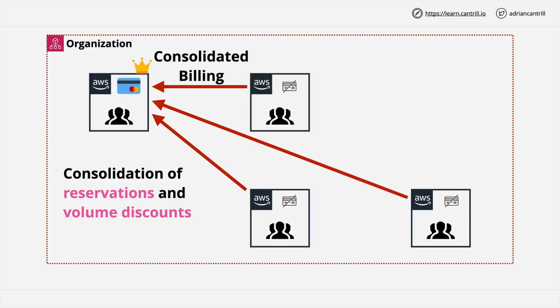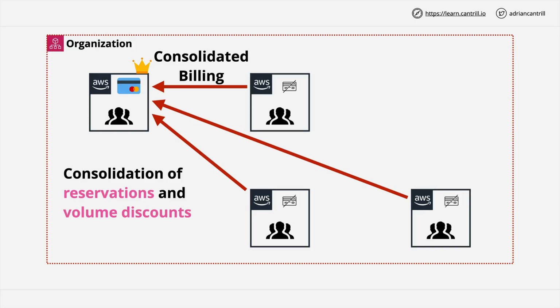AWS organizations also feature a service called Service Control Policies, or SCPs, and this lets you actually restrict what AWS accounts within the organization can do. Now, these are important, and so I'm going to be covering them in their own dedicated lesson, which is coming up soon, but I wanted to mention it at this point as a feature of AWS organizations.